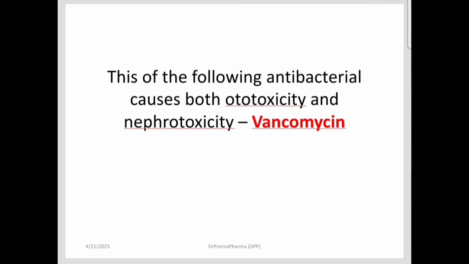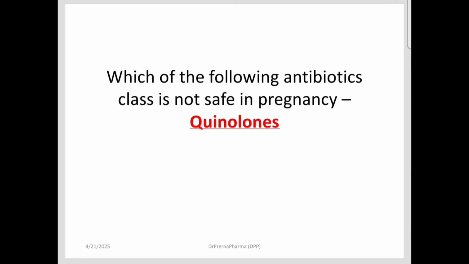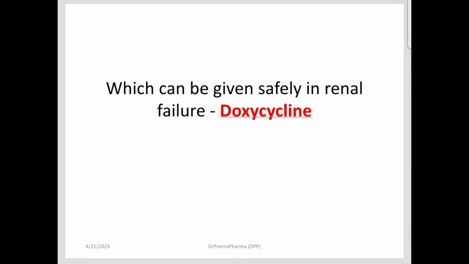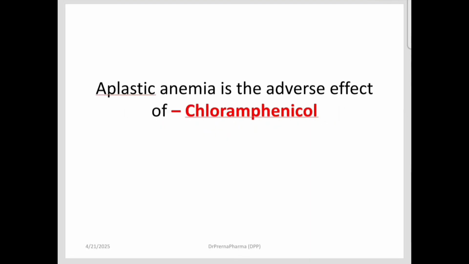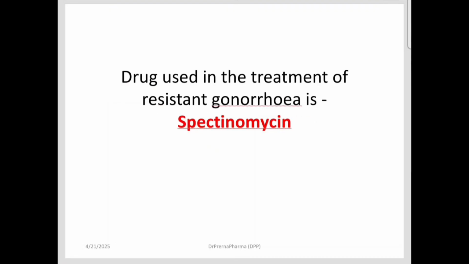A drug which causes both ototoxicity and nephrotoxicity is vancomycin, apart from that aminoglycosides also. Which is not safe in pregnancy? Quinolones, that means ciprofloxacin, norfloxacin. Which can be given safely in renal failure? That is doxycycline. Drug of choice in pneumonia caused by Pneumocystis carinii is cotrimoxazole. Aplastic anemia is an adverse effect of chloramphenicol because it causes bone marrow suppression. Drug used in resistant gonorrhea is spectinomycin.